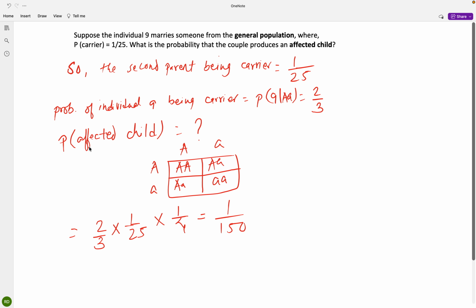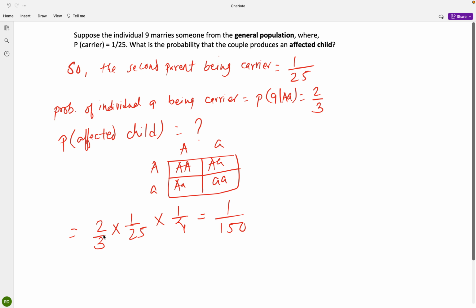What is the probability of that child being affected? Let's do the Punnett square. Let's assume both are carriers, and then if both are carriers, the probability of an affected child is 1/4, but we don't know if they are carriers.